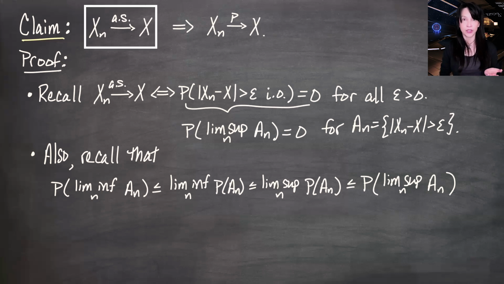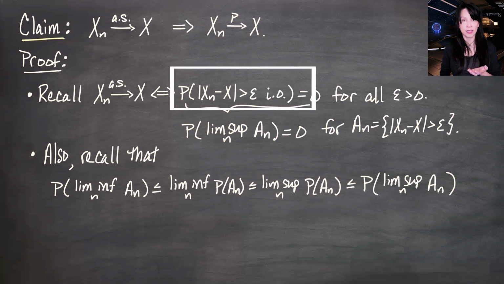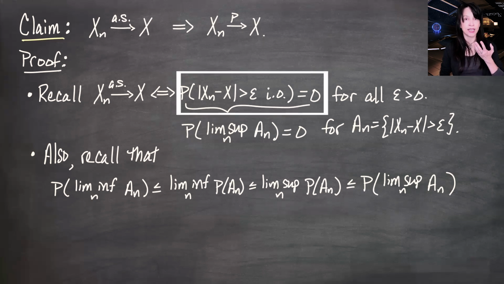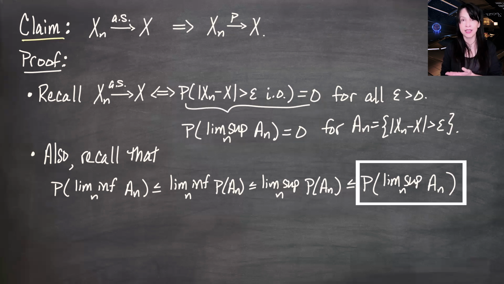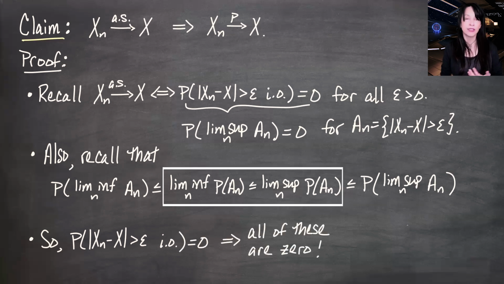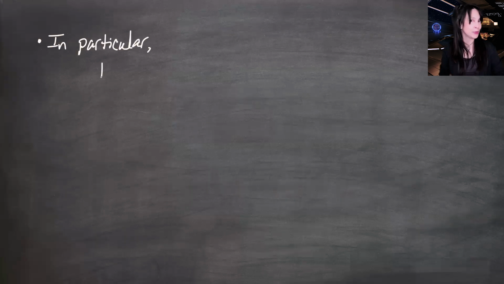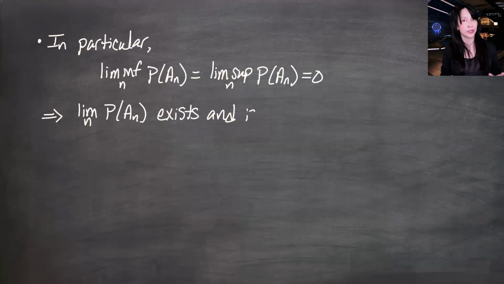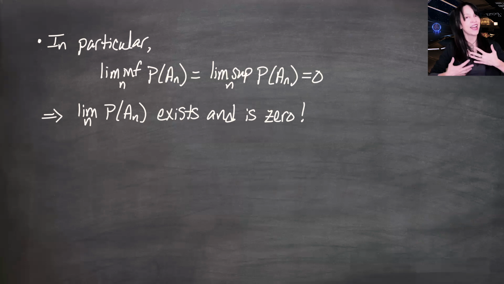So if I start with the assumption that I have almost sure convergence, then I have this probability is 0, which is the same thing as saying this is 0, which is the same thing as saying this is 0. And all of these, being probabilities, are non-negative. So that forces every one of these to be 0. In particular, it forces these two in the middle to be 0. The liminf of the probability of the An's is equal to the limsup of the probability of the An's is equal to 0. And when the liminf is equal to the limsup, that's how we define the limit. It's existing and equaling 0. So we now know that the limit as n goes to infinity of the probability of An exists and is 0. But what was An?